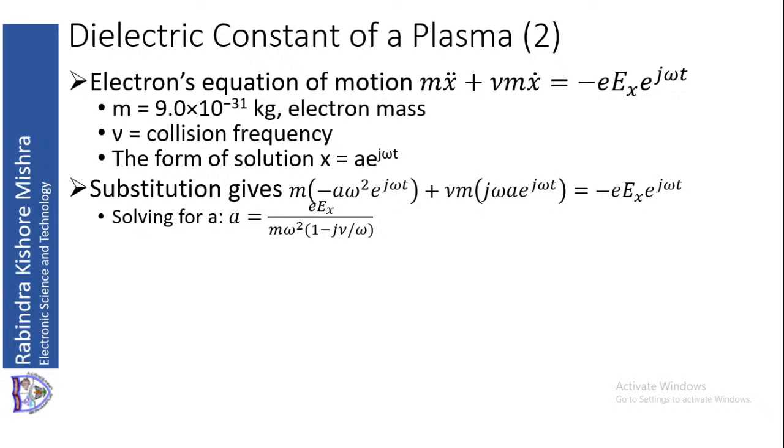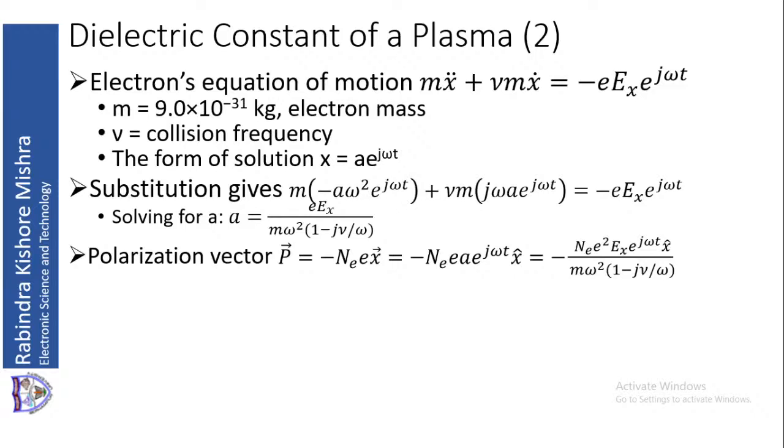Ex is the x component of the field divided by m omega square into 1 minus j nu divided by omega. So that is my a. Once I find out a, then I can find out the polarization vector, which is how the electrons are getting polarized.